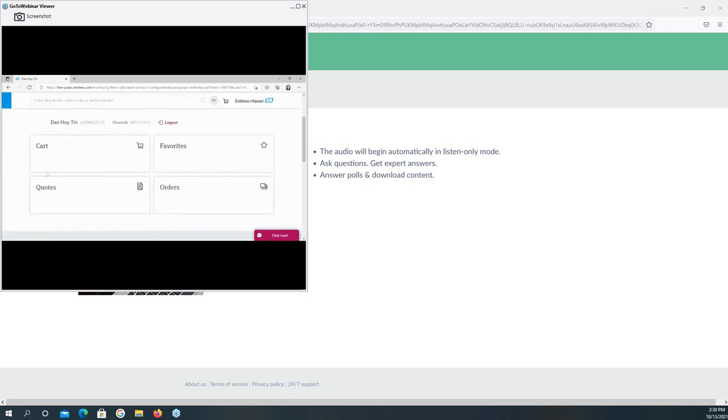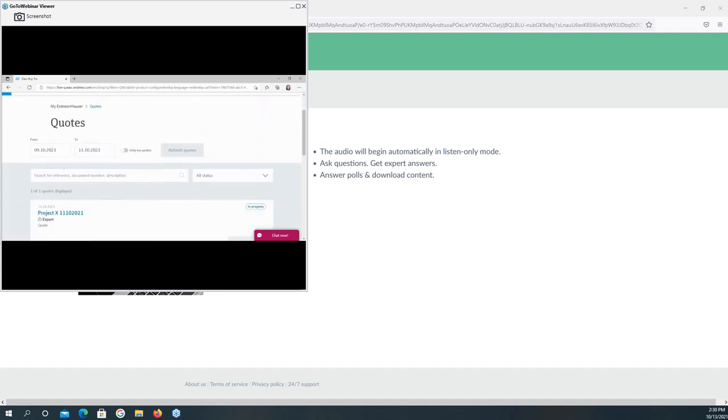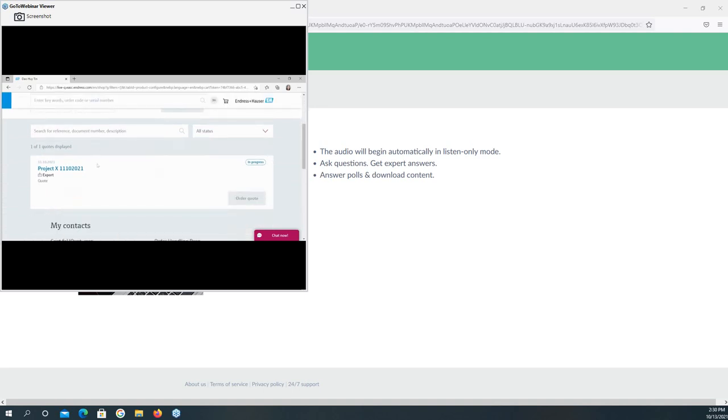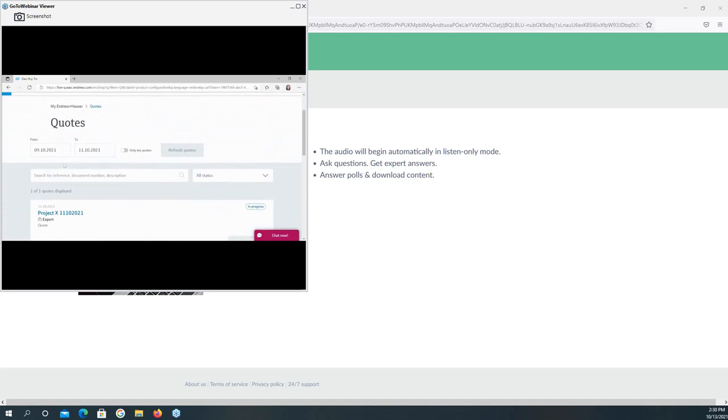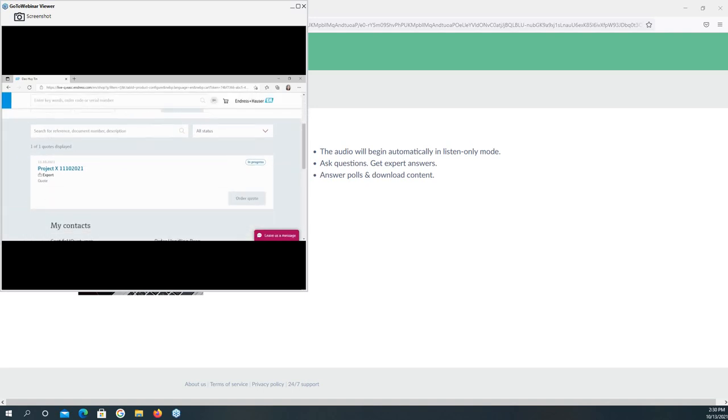From this one, there are 4 fields: the card, favorites, the code, and the orders. You can choose the codes, and then you can search all the quotations in the period you want to search. And then, for example, here is only one code which is displayed here, and you can see in progress. It means that Endress+Hauser is processing your request for code.